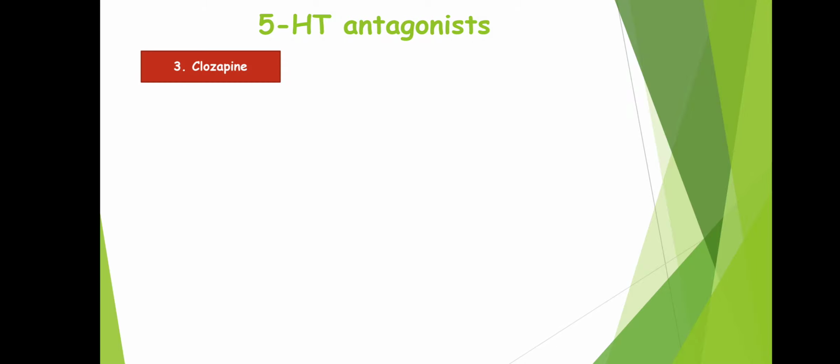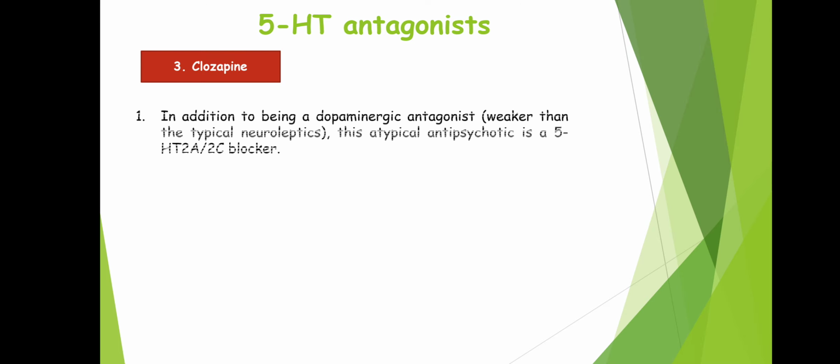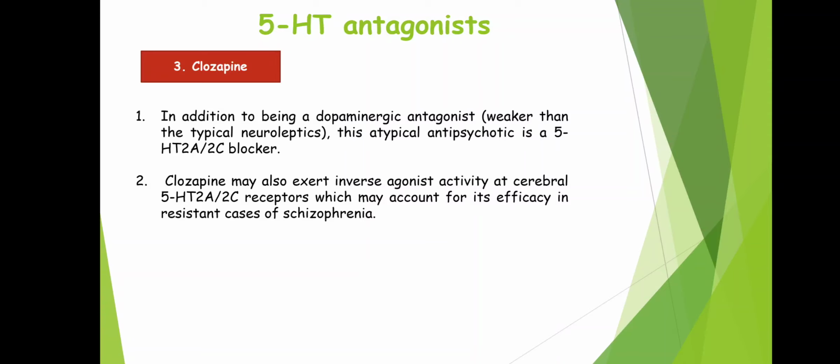Our next antagonist is clozapine. In addition to being a dopaminergic antagonist that is weaker than the typical neuroleptics, this atypical antipsychotic is a 5-HT2A/2C receptor blocker.